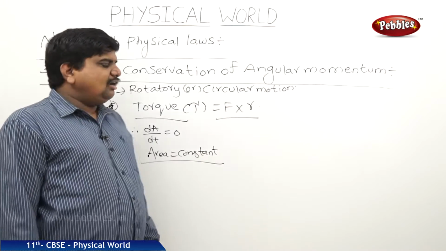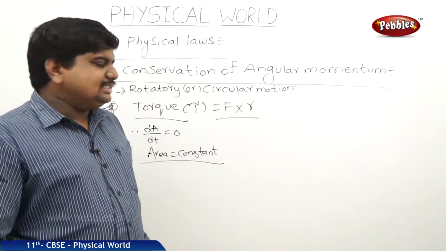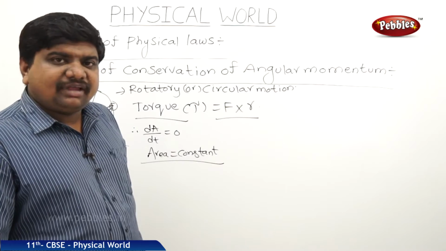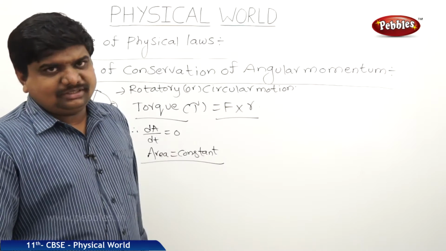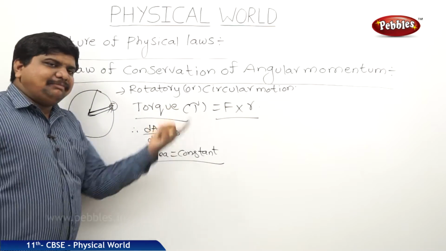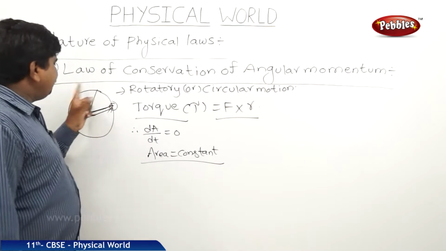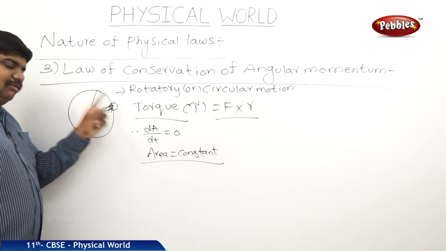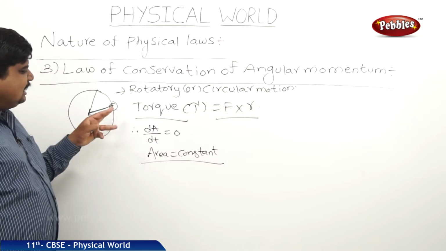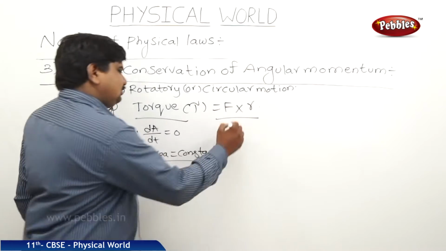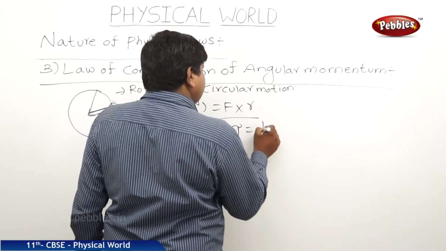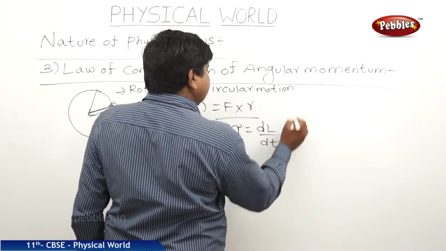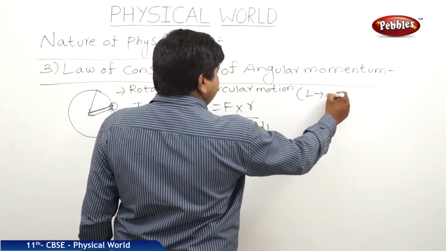Kepler's second law of planetary motion is also called the law of conservation of angular momentum in planetary motions. So, what is the statement given for this? Yes, the angular momentum of the body is constant throughout the circular path for any number of rotations, and it constitutes a torque, where torque is equal to dL by dt. L is called angular momentum.